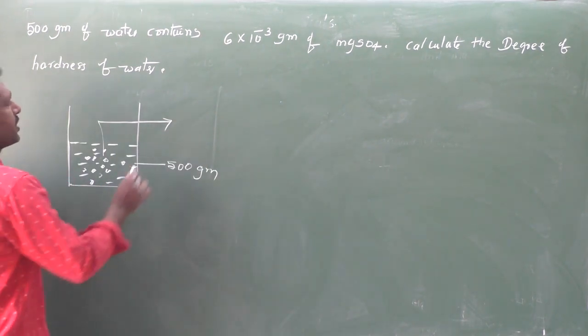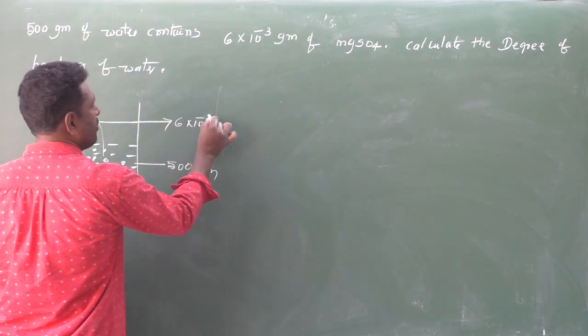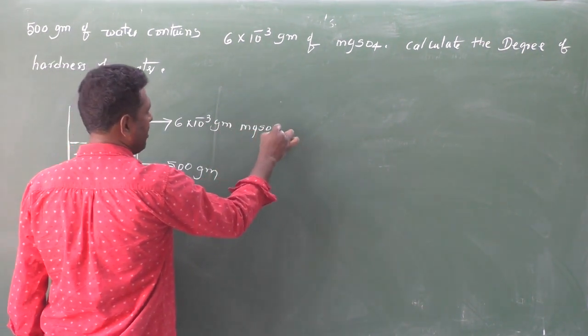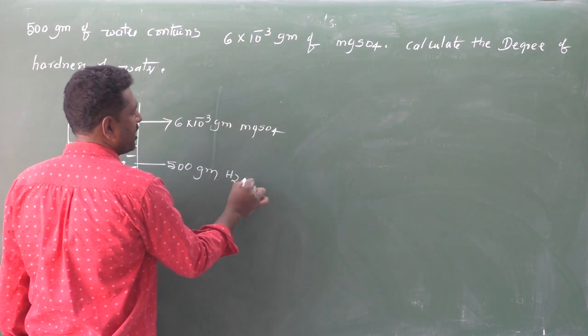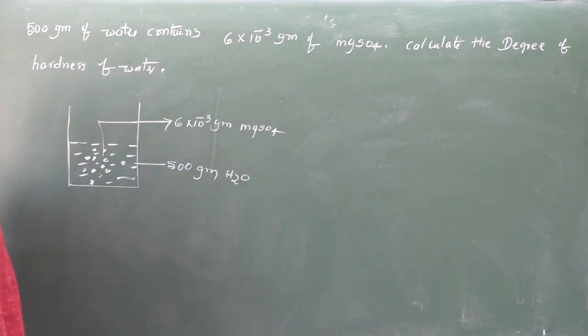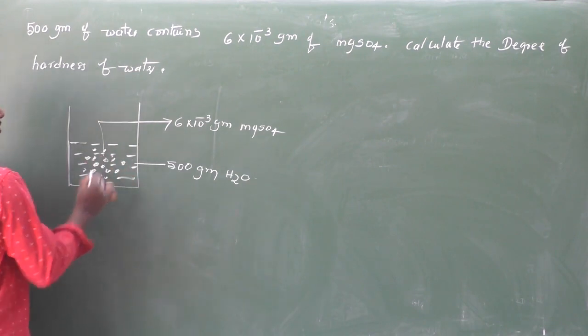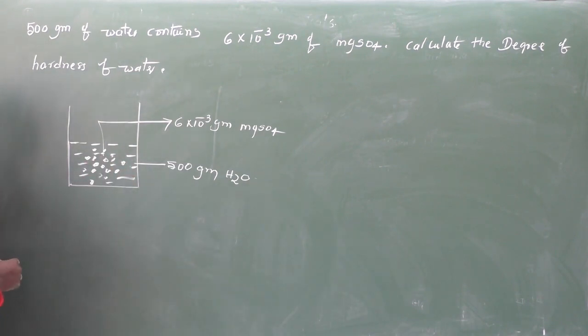How much? 6 into 10 power minus 3 gram of magnesium sulfate. This is 500 grams of water. So 500 grams of water contains 6 into 10 power minus 3 grams of magnesium sulfate.